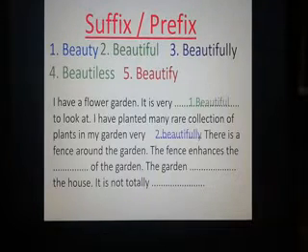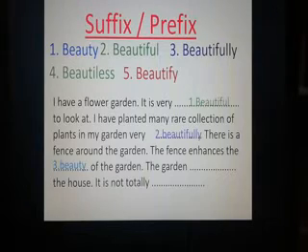For the next gap, there is a fence around the garden. The fence enhances the beauty of the garden. In this gap, you have to use a noun form of the word, because you can see after the gap there is "of", and before the gap there is an article, "the". So there you have to use a noun in this gap. Which word is the noun? Beauty is the noun. So use beauty for this gap.